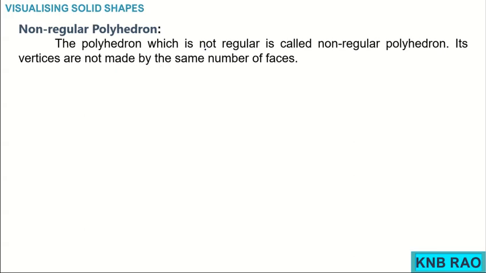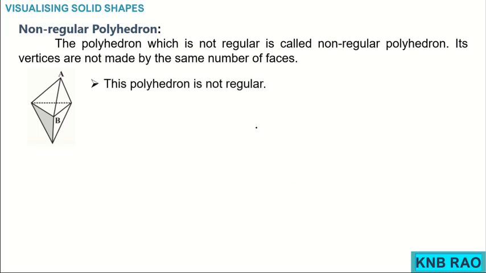The polyhedron which is not regular is called a non-regular polyhedron. When we call a polyhedron non-regular, let us look in. Its vertices are not made up of the same number of faces. Example, watch it here. This is a non-regular polyhedron. It is a polyhedron but non-regular.